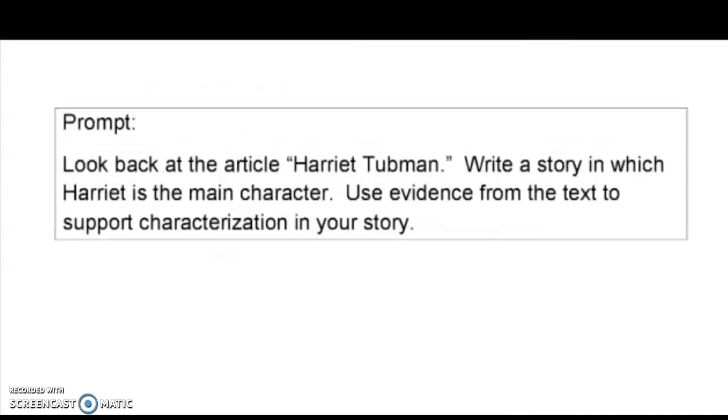After reading the passage, you always want to return to the writing instructions. The prompt says, look back at the article Harriet Tubman. Write a story in which Harriet is the main character. Use evidence from the text to support characterization in your story. What type of writing is this? Explanatory, persuasive, or narrative? You see, write a story. This lets you know you are doing narrative writing.